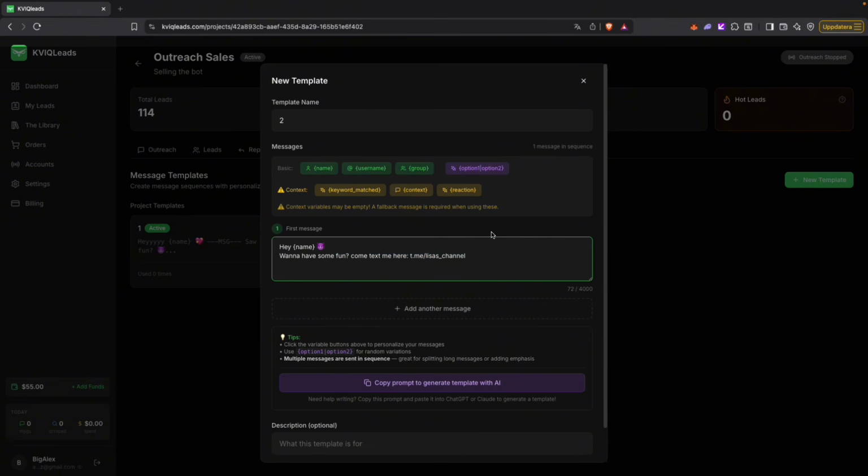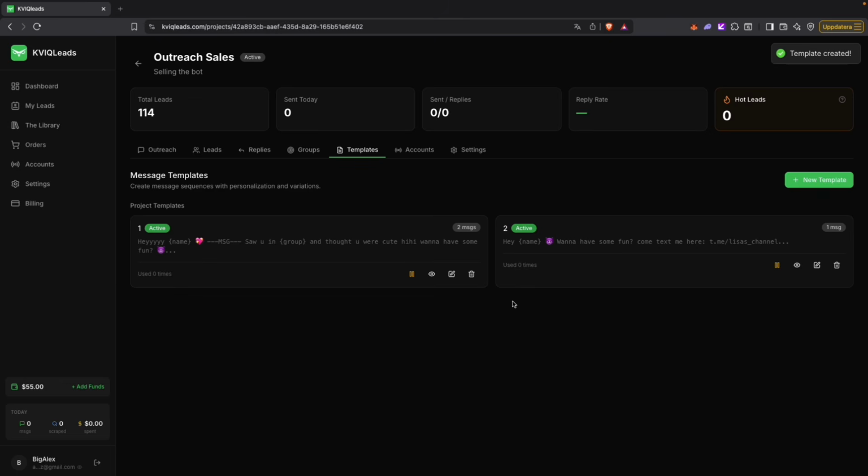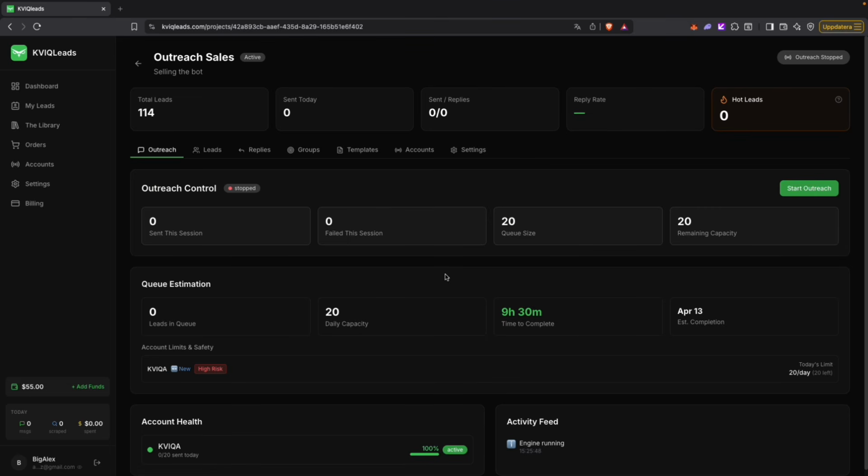It doesn't matter, but I have to warn you that Telegram is far more kind to sending Telegram links inside. It will not trigger any systems, because you're keeping them on platform, which is what Telegram wants. So we're going to create that one as well, and then we can just have this one active or not in this case. You can make this run at any time, and that's how easy it is.